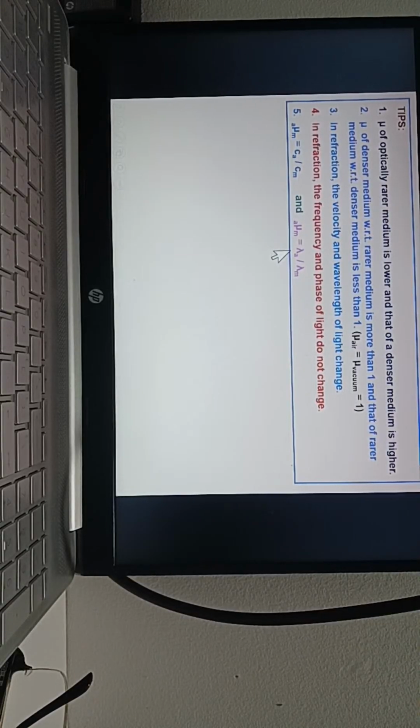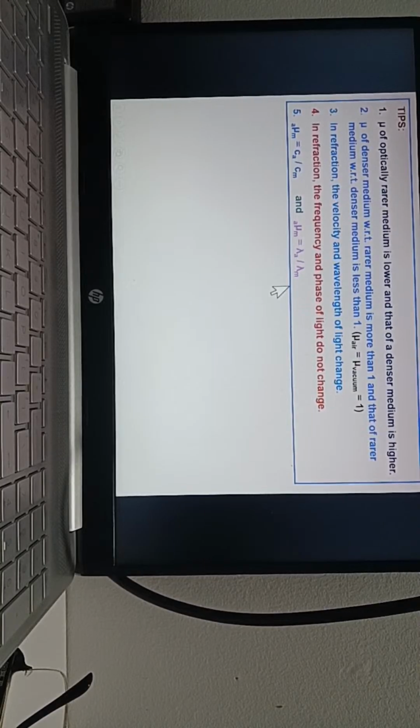So when light moves from one medium to another, the wavelength of light also changes. So if you measure the wavelength of light, no, Pranav, you should be more curious. Since speed of light changes, the wavelength also changes. What is the formula for speed of light in air?